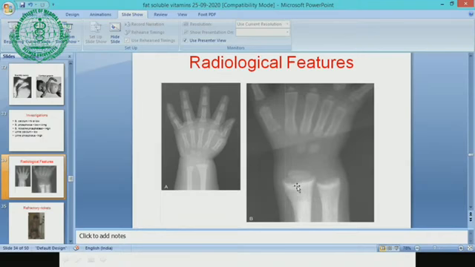So metaphyseal changes usually occur in rickets, and you can see this is cupping. Splaying means widening, and fraying is when the edge looks cut like a comb. You must have seen a comb; like that, this is called fraying. So these 3 words you must know as an undergraduate: cupping, fraying and splaying. Splaying is widening. You can also see the number of carpal bones decreased. Usually you should have 3 or 4 carpal bones, but you will see only 1 or 2.